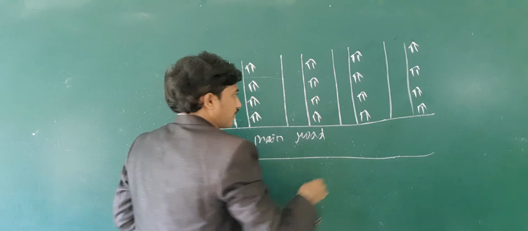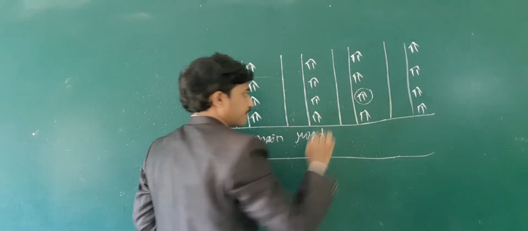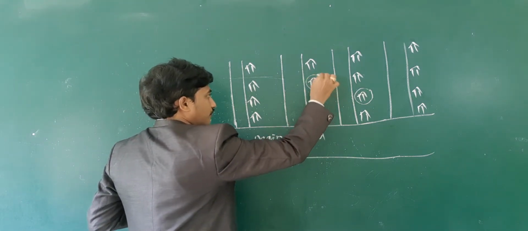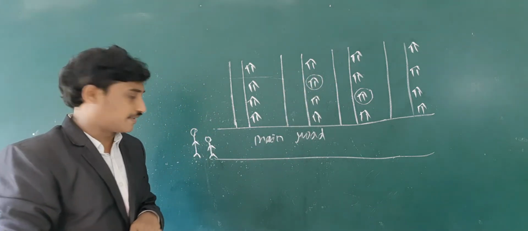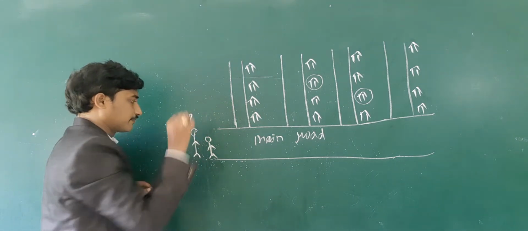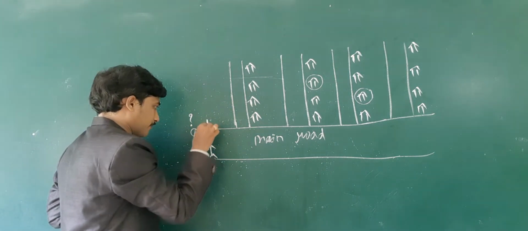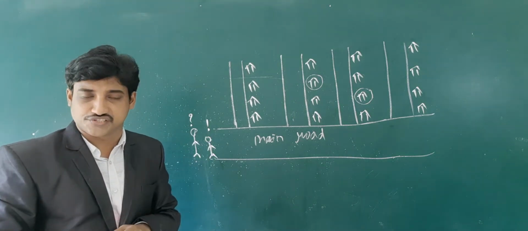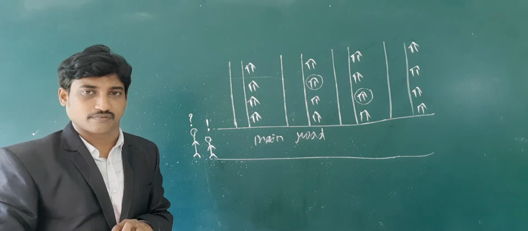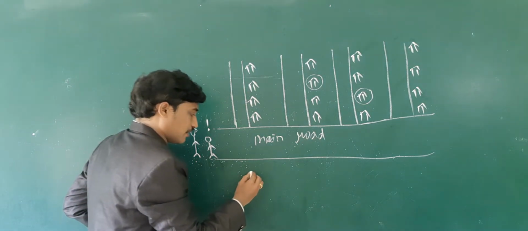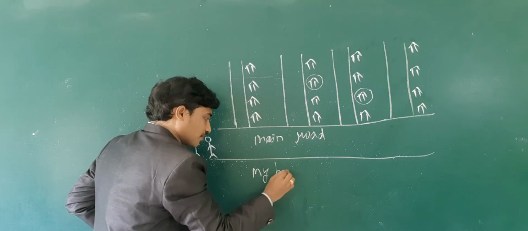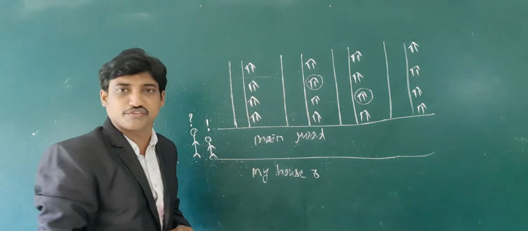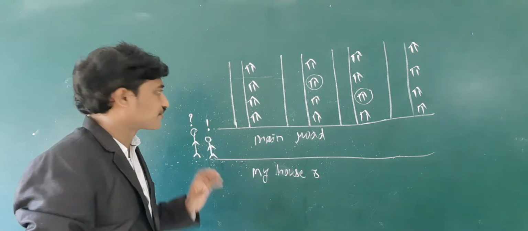Here is your house, and here is your friend's house. I ask a question and you need to answer me. My question is, where is your house?